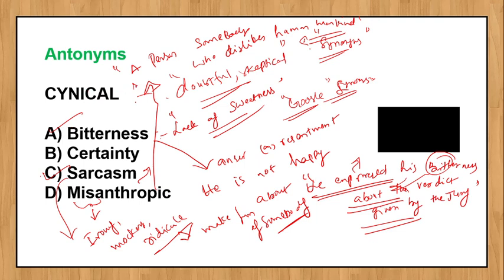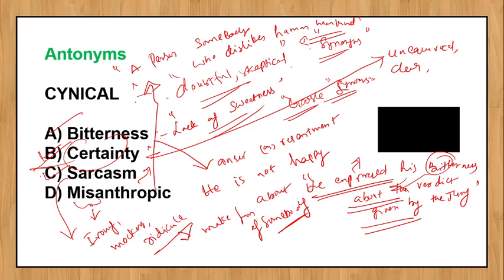So here cynical means doubtful or skeptical. Certainty means very clear, there is no doubt. So the antonym will be certainty. What are the synonyms for certainty? Unequivocal, very clear, clear, not doubtful.